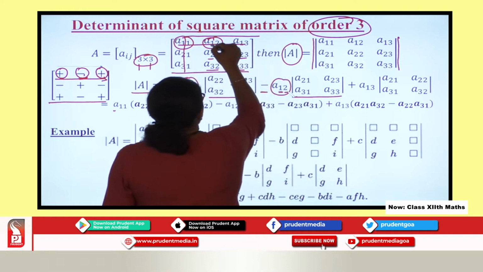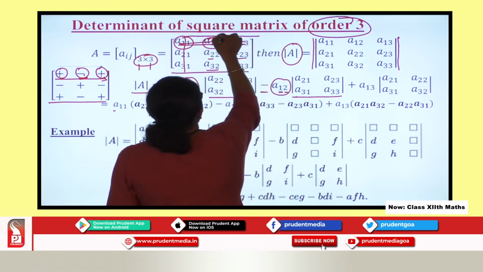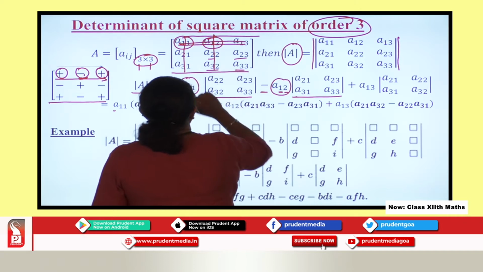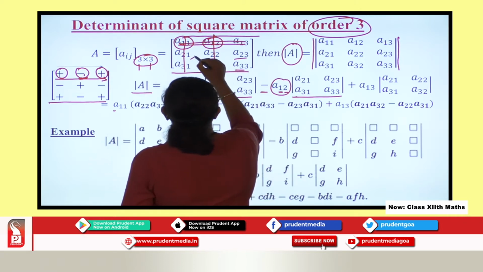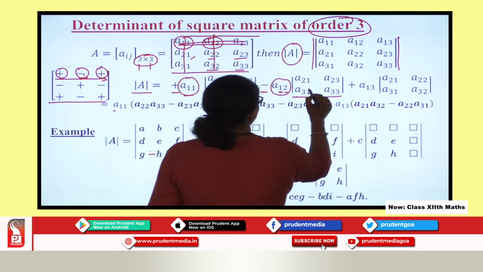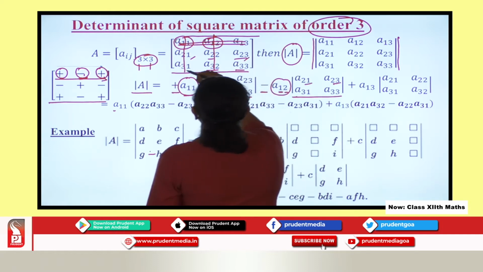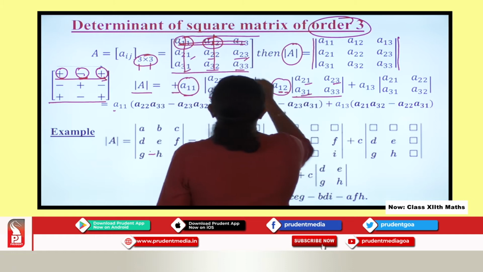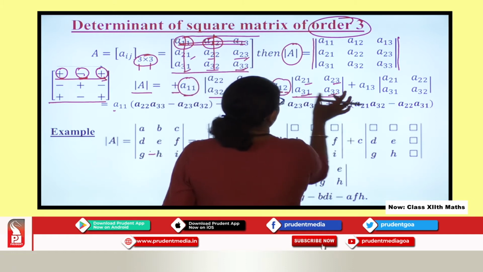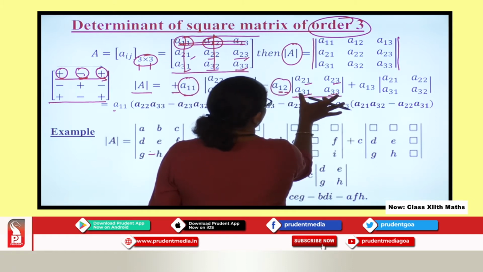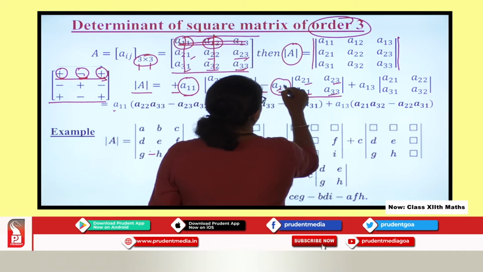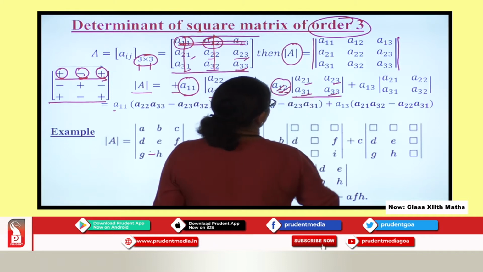So what I am getting is A21, A23 here, A31 here and A33 here. So this is the new determinant I get by excluding the first row and second column.